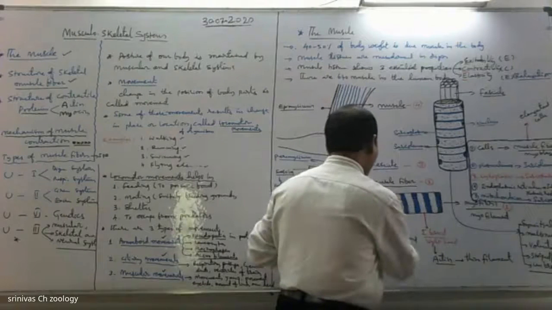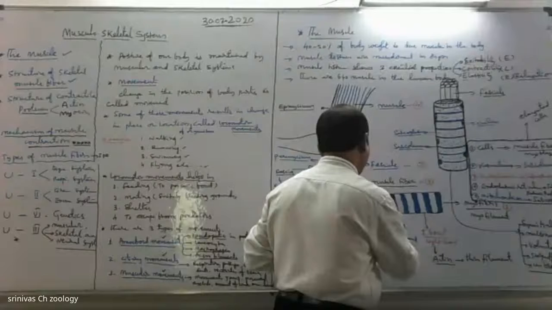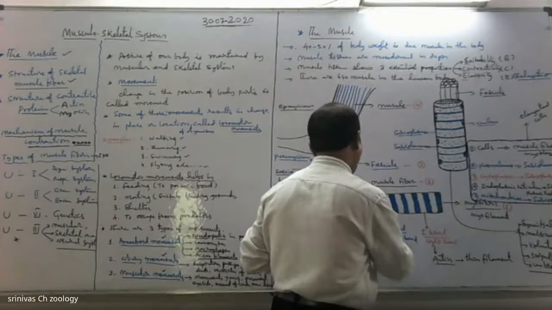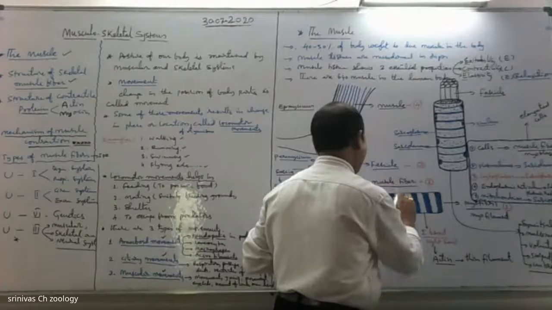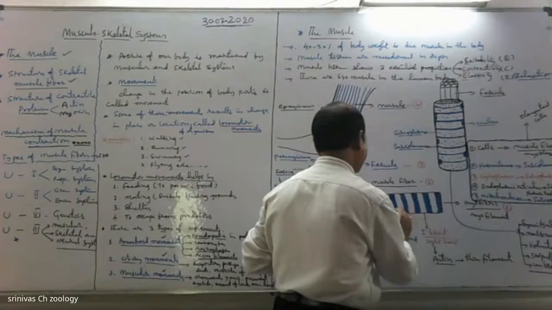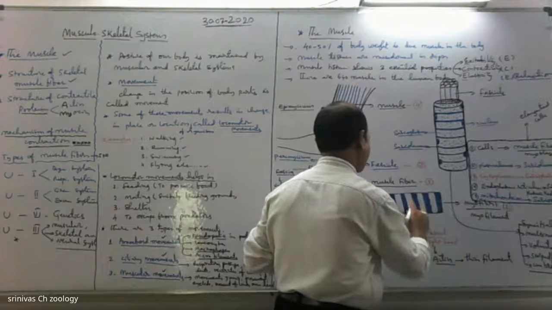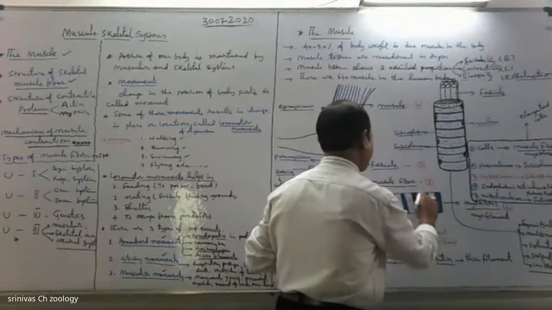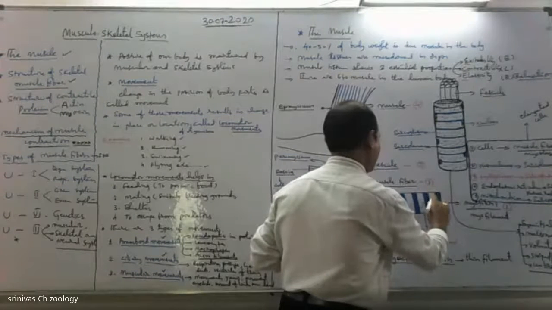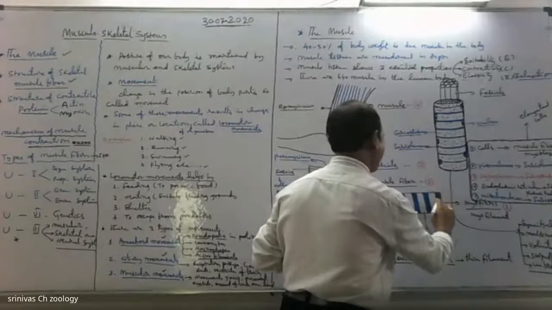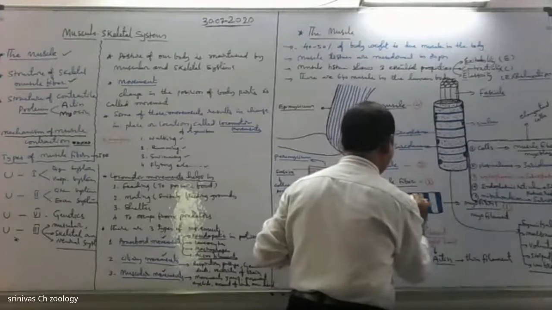These alternate dark and light bands give a striated or striped nature to the skeletal muscle.